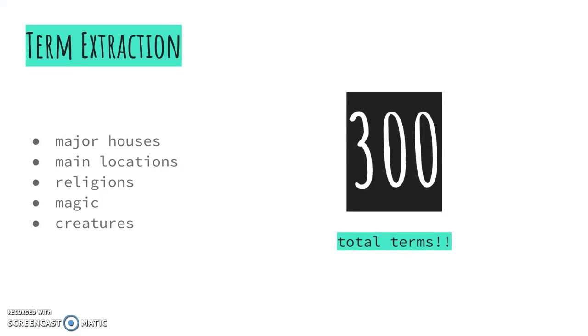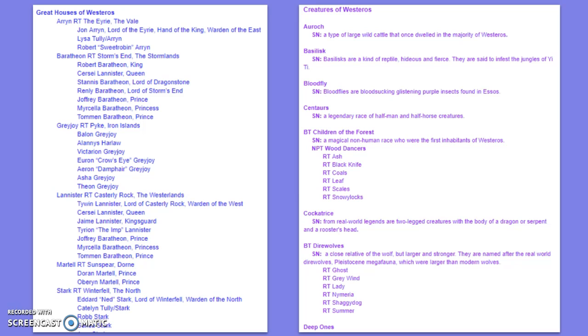Term extraction. A thesaurus for A Song of Ice and Fire could easily be filled with thousands of terms. Since we were limited to about 100, we decided to each choose categories that we would focus on and go from there. Chelsea focused on the major houses and locations in Westeros, Maggie worked on the 3 main religions in Westeros, Haley worked on magic, and Heather focused on creatures. We ended up with about 300 candidates for terms. Each of us entered our terms into a Google document with whatever notes we felt would be useful at that stage.